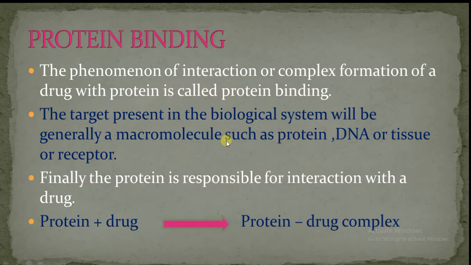This target will bind with the drug to show its biological activity. Finally, the protein is responsible for interaction with a drug. So you can see here protein plus drug will give a protein-drug complex, and this complex formation will show the biological activity.